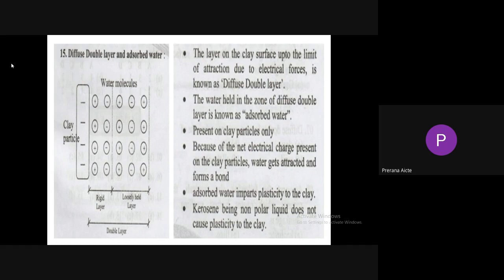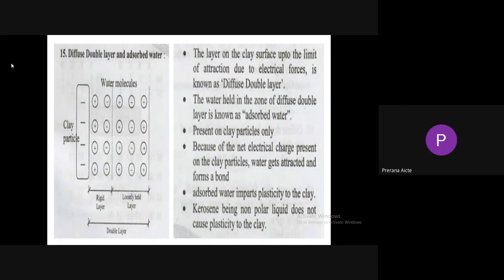So immediately after the clay particle, there will be a strongly attached layer or rigid layer. As we move away from the clay particle, the attractive forces decrease and the water is more mobile when compared to the rigid layer, because of less attractive forces. So the negative charge along with this diffused layer of water molecules is known as the diffuse double layer.